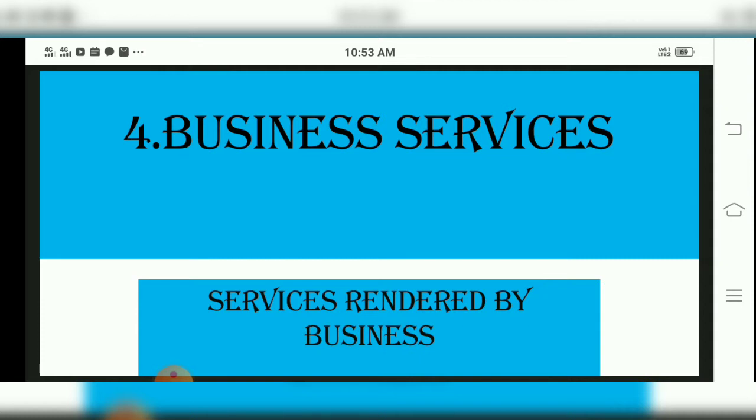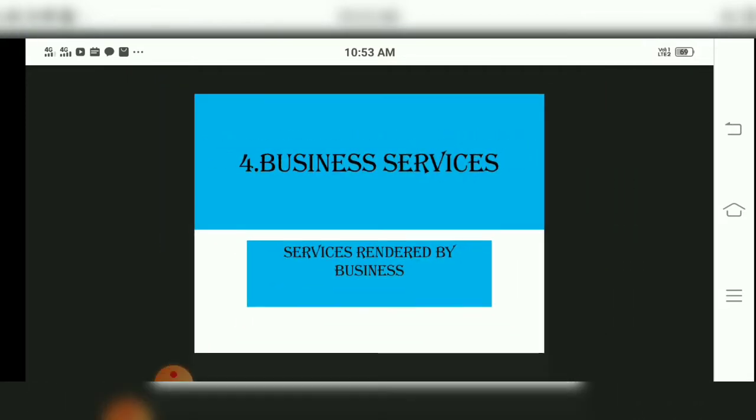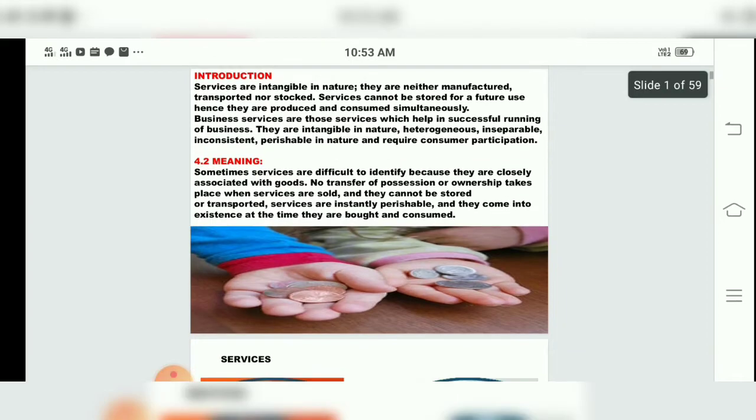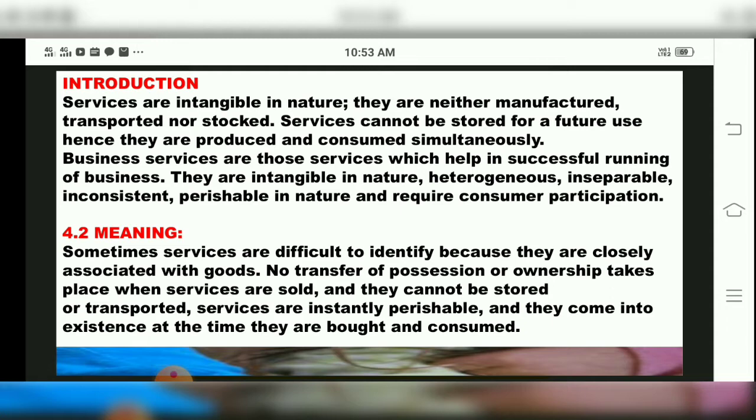Government is giving the facility of railways to the public. So in this chapter, in business services, we will study what are the services rendered by business. Services depend upon the nature, children. In the introduction part, we see that services are intangible in nature. Services are provided but they cannot be seen, felt, or touched, children. That's why services are called intangible. They are neither manufactured, transported, nor stocked. The services cannot be stored for future use, and hence they are produced and consumed simultaneously.